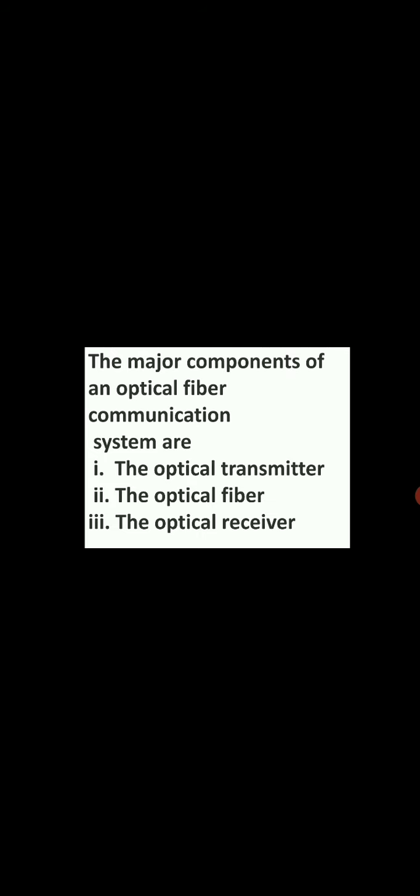The following figure shows the schematic diagram of a fiber optic communication system. The major components of an optical fiber communication system are the optical transmitter, the optical fiber, and the optical receiver. The signal is transmitted through an optical fiber. At the end of the optical fiber, it is reconverted into an electrical signal. Principle: basically, a fiber optic system converts an electrical signal to an infrared light signal. This is the block diagram.